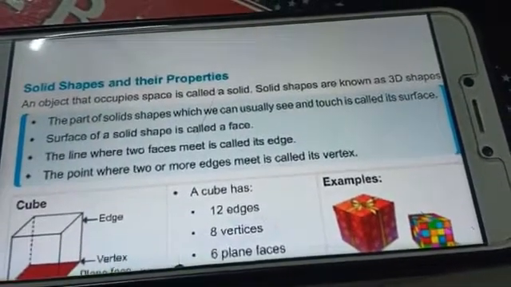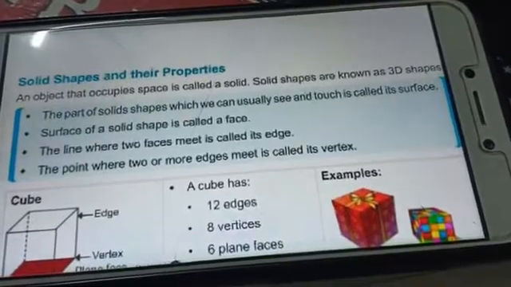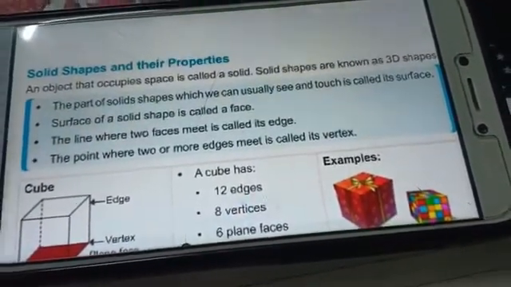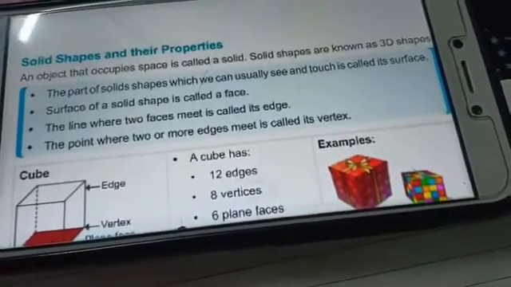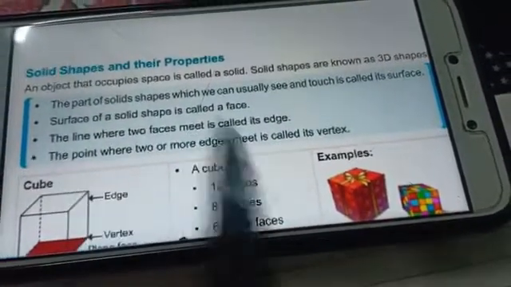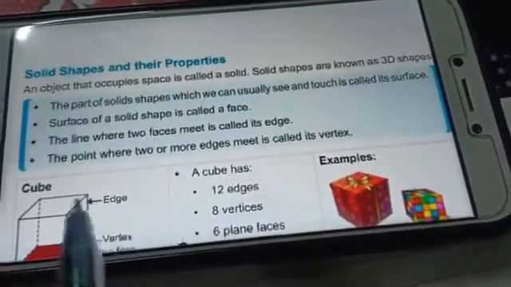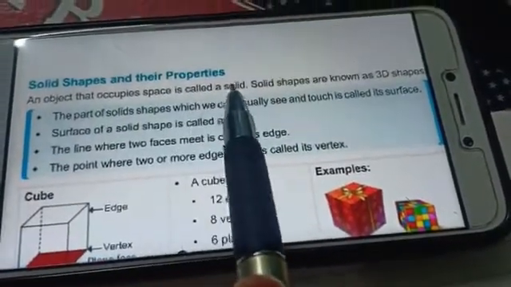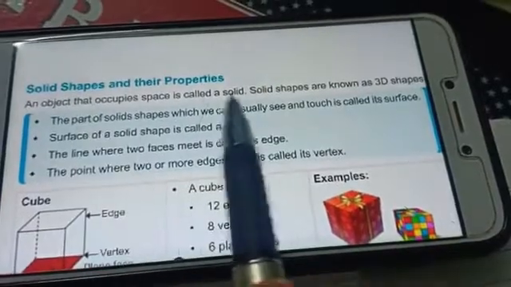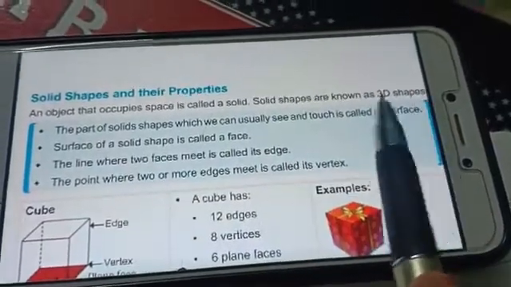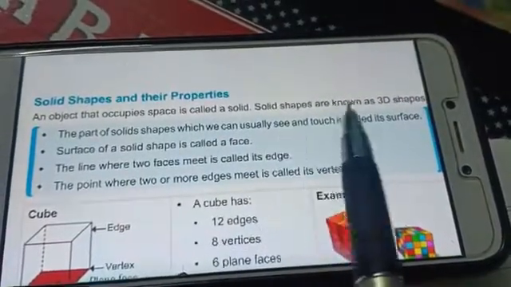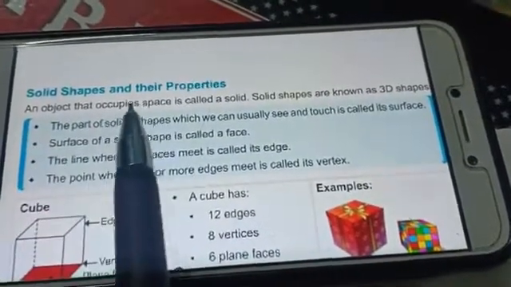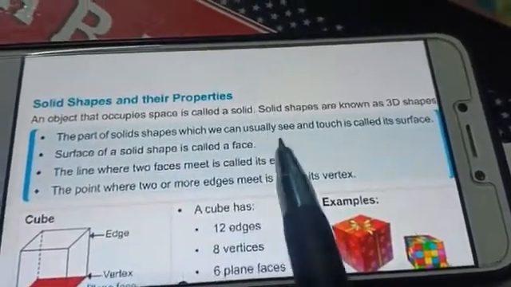First, I have to tell you some of the definitions before starting the properties of the solid shapes. So let's learn them, and you have to write down these definitions in your notebook also. An object that occupies space is called a solid. No need to write this one sentence. This first line that will be given in black, you don't have to write. An object that occupies space is called a solid.